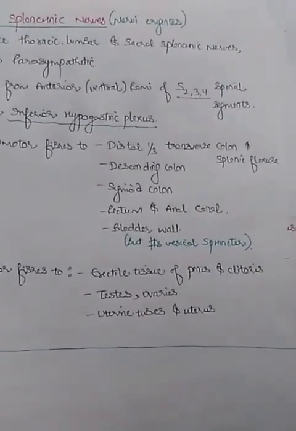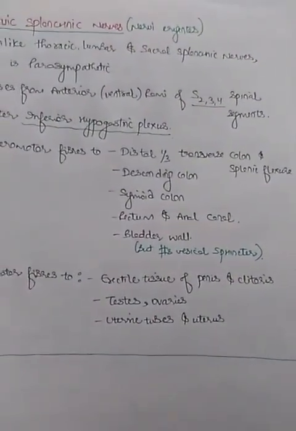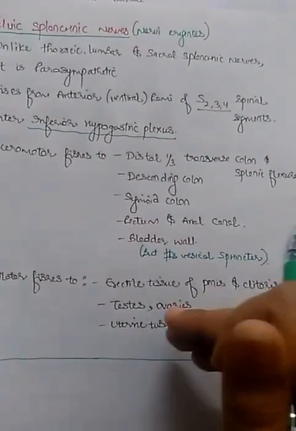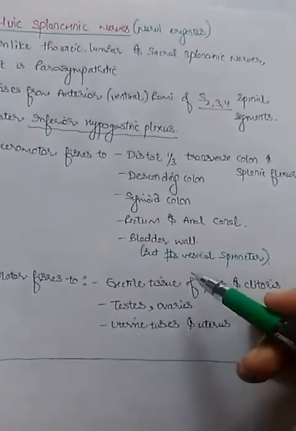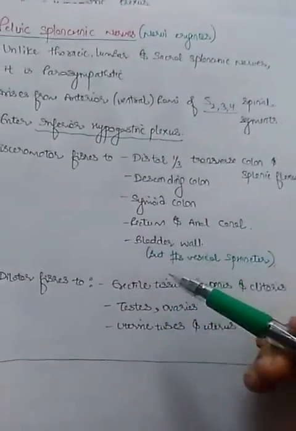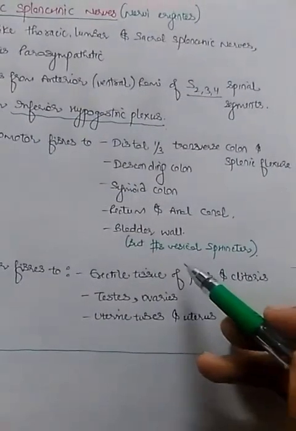We had read that the sympathetic supply to these organs was mainly by the superior hypogastric plexus, but the parasympathetic supply here is by these pelvic splanchnic nerves after passing through the inferior hypogastric plexus.